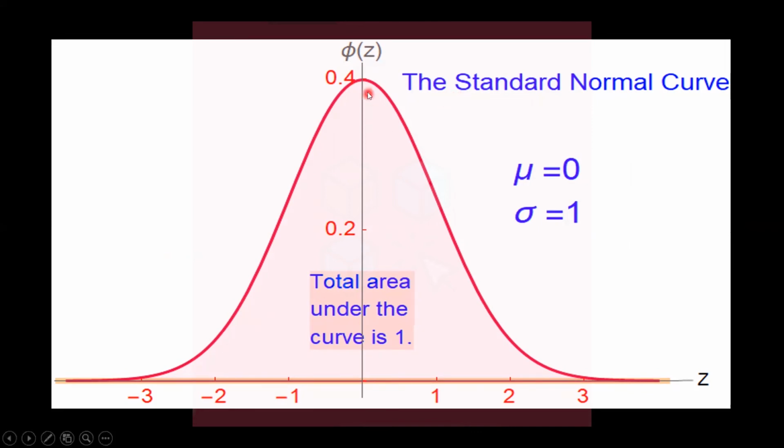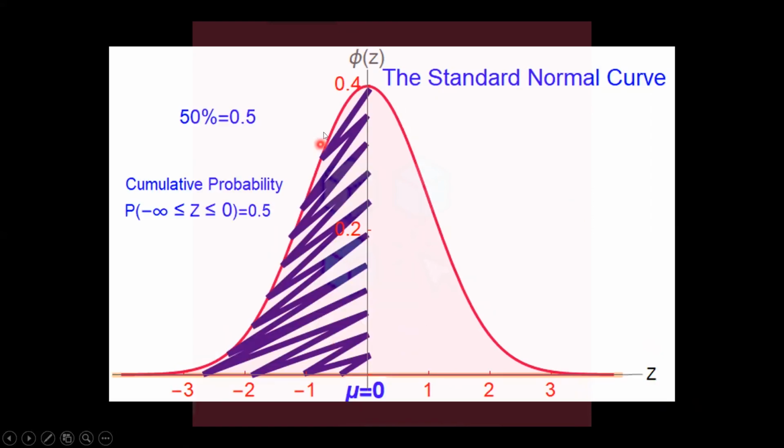In the figure, you can see that the central line lies at mu equal to 0, and its range is minus infinity to plus infinity, but the maximum area is between minus 3 to plus 3. The total area under the standard normal curve is 1. The standard normal curve is used for finding the area of the normal distribution.